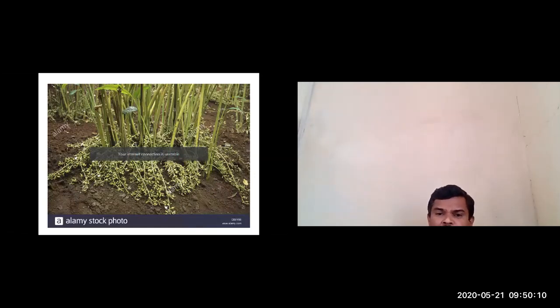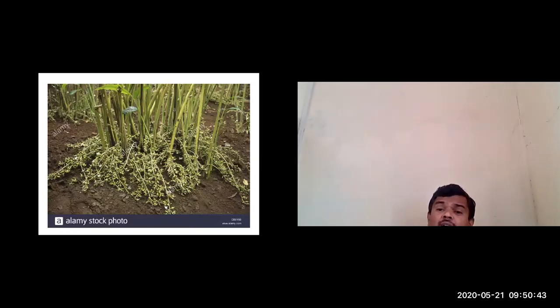So usually the inflorescence, the flowers and fruits, used to develop from the axillary region. Axillary means the axilla, that is where the angle forms between the stem and the branches. From that axillary region, the bud is going to develop. That bud may continue as another branch or leaf, or it may continue as flowers, and from that it may develop into fruit.